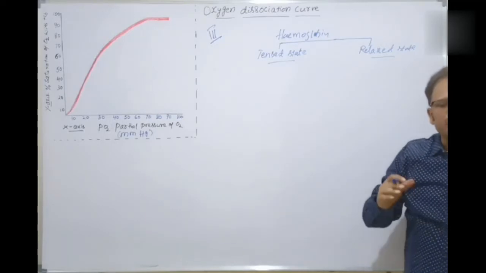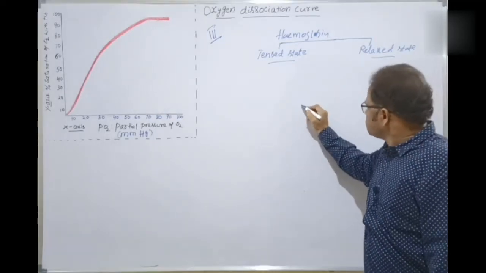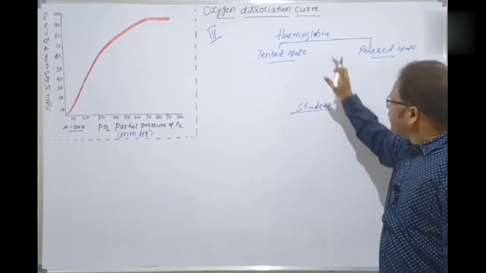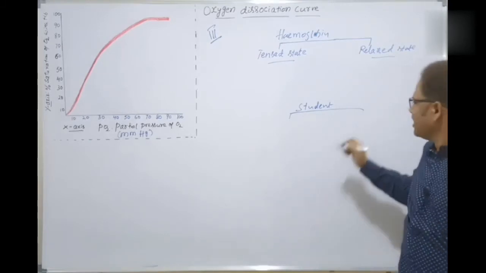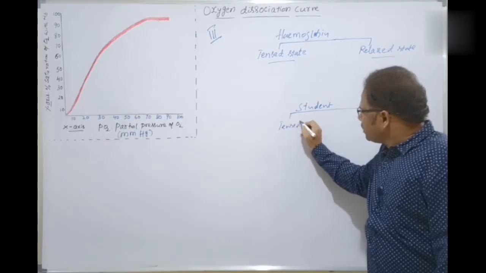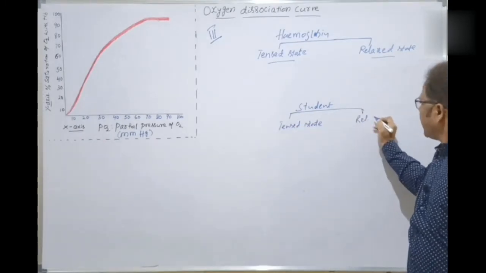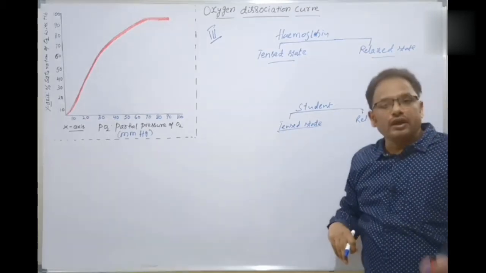I'll give a very common example, bachcho. When you are getting marks, you are a student. This is the common example to explain this part. You who are watching here are a student. When you are in the tensed state, the two states are there for the student also: the tensed state and the relaxed state.